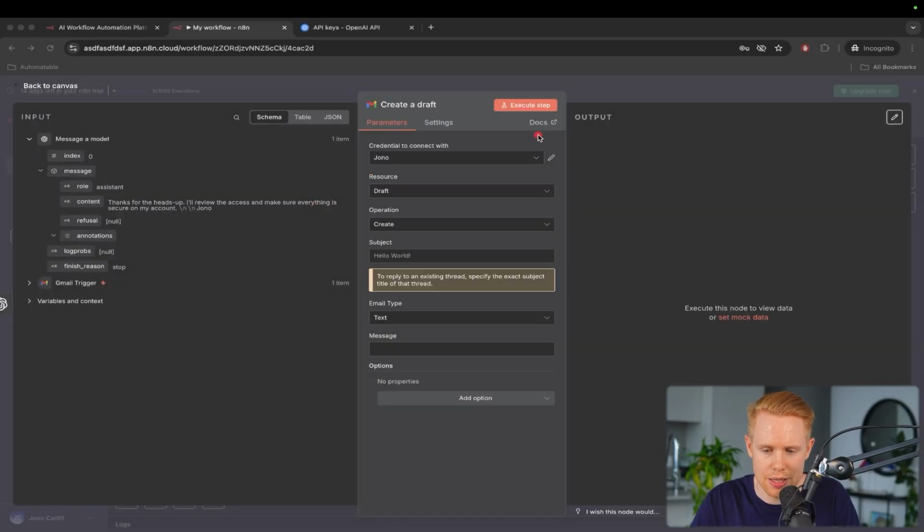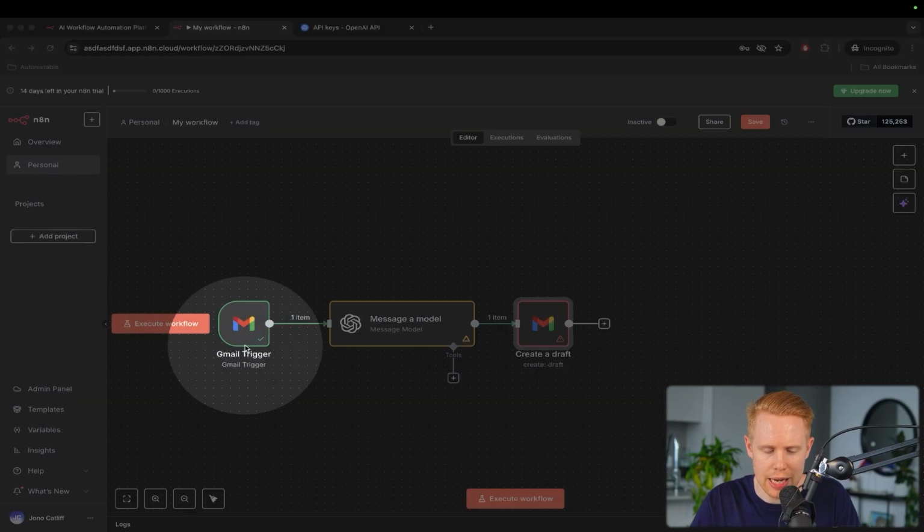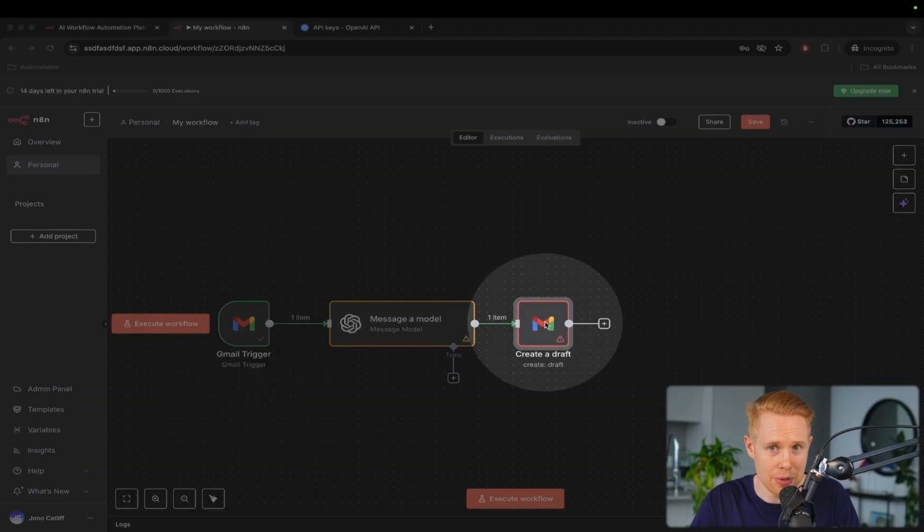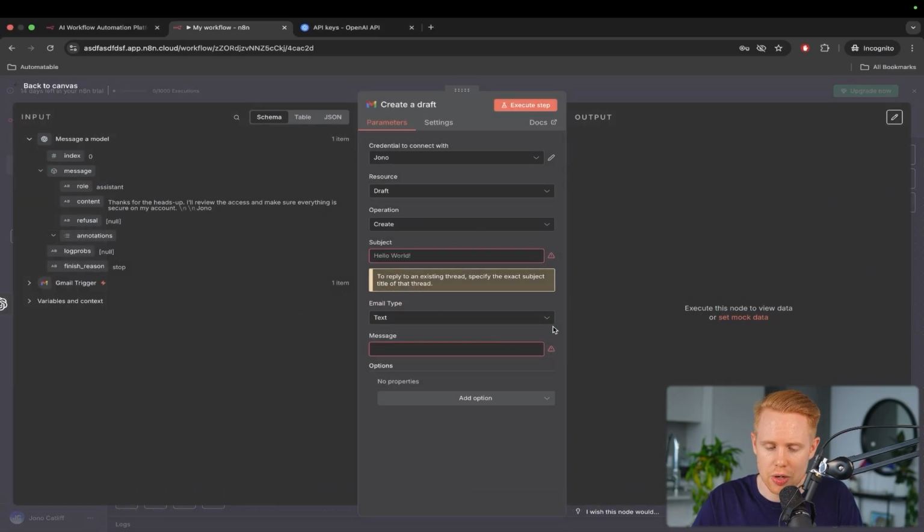And that's because we've already gone ahead and added it before. So I'm going to hit back to Canvas here. We already added in our Gmail account, which means that anytime we use Gmail in the future, we've already connected in. We don't have to do it twice. So I'm going to open this up again by double tapping the Gmail node there. And we can go through this.